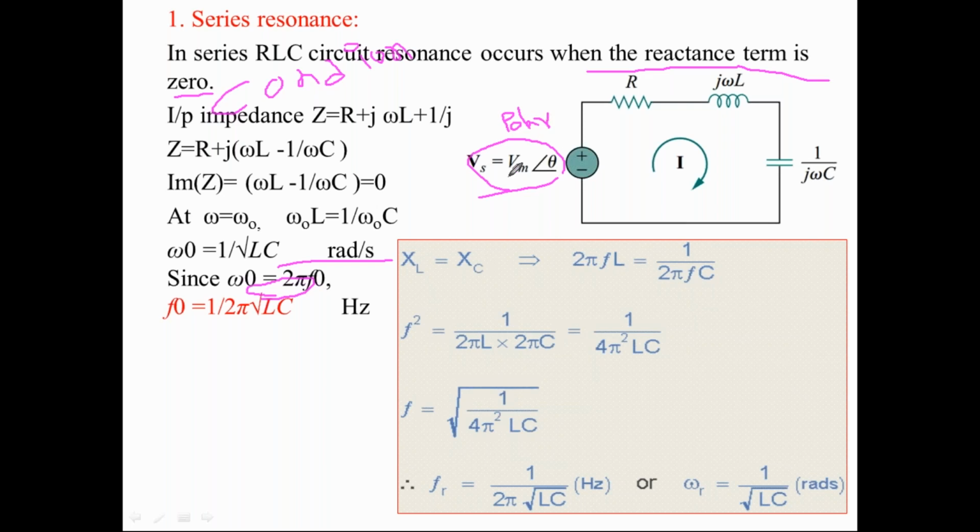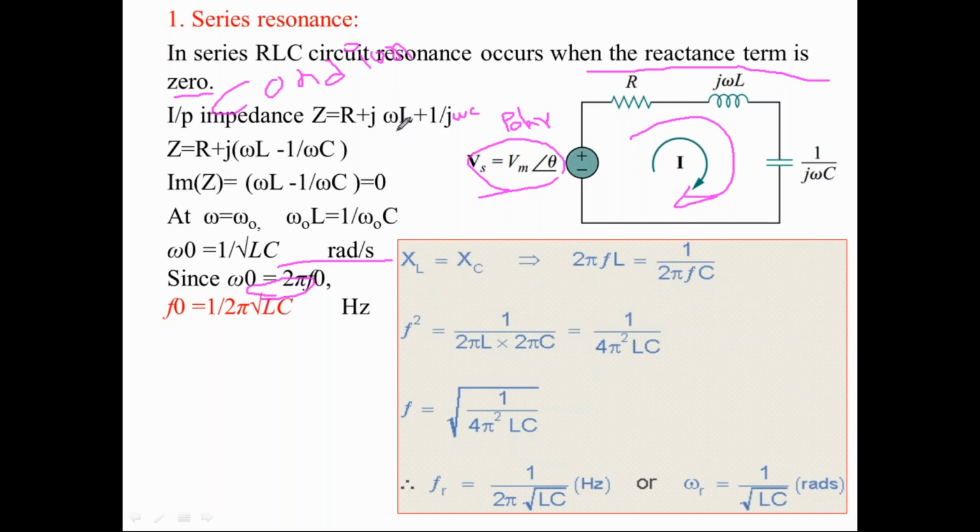Whenever this sinusoidal voltage signal is applied to a series RLC circuit, let us solve this circuit. The total impedance of this circuit is found as R plus j omega L plus 1 by j omega C.